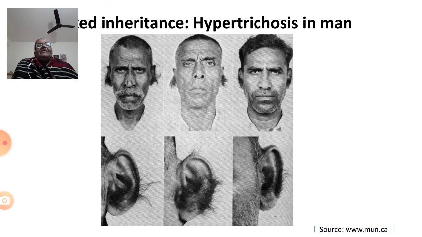So you can see the plate here, you can see three men. Observe their ear pinnae, you can see abnormal growth of hair. This is not detrimental or lethal, but it is seen. It is an abnormal phenotype.